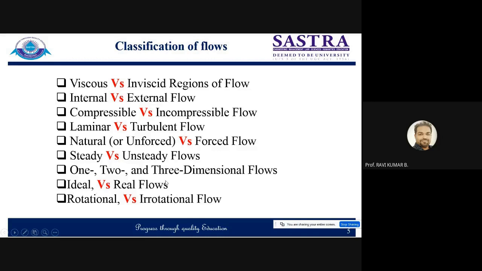This is the basic definition, but I have added here ideal and real flows, and finally rotational and irrotational flows. So these are the various types of flows, as per the action of flow, in what way your flow is taking place. For different kinds of engineering devices, different flow patterns and flow regions will be there. One of these types of flows will exist in different kinds of flow machineries.